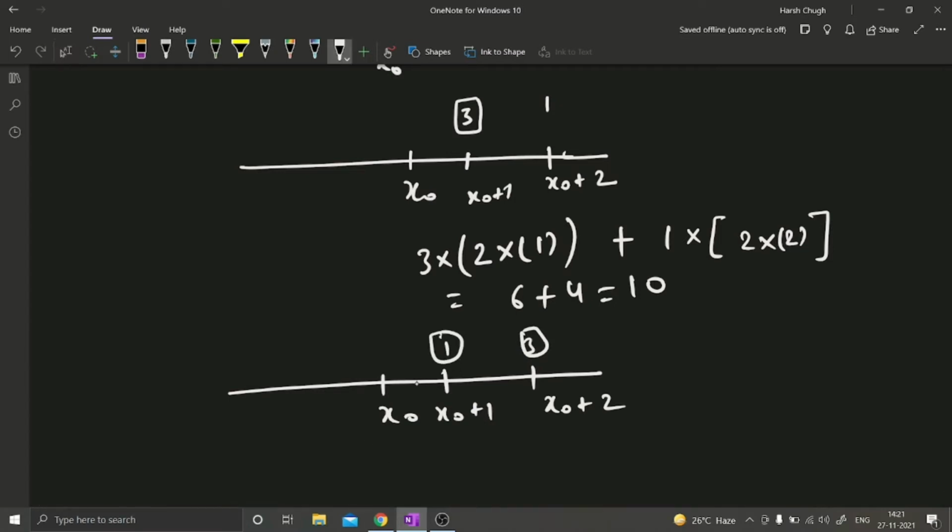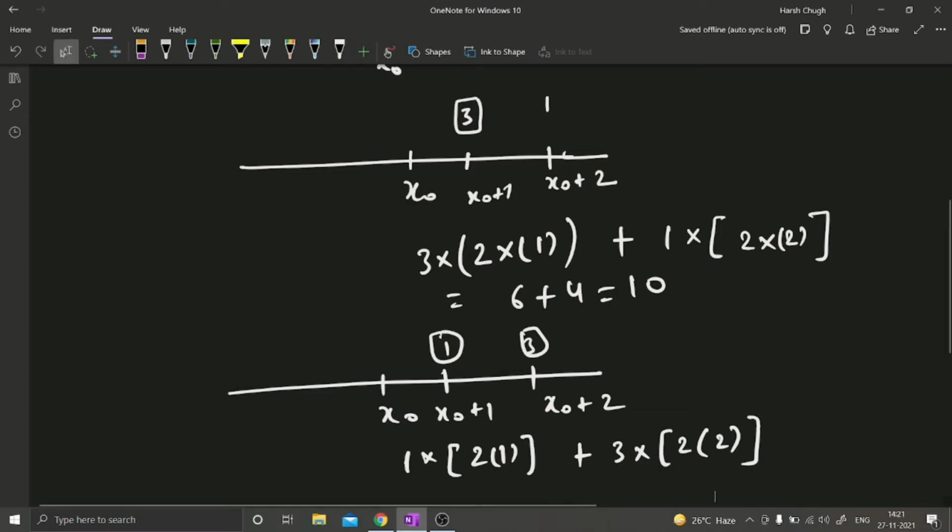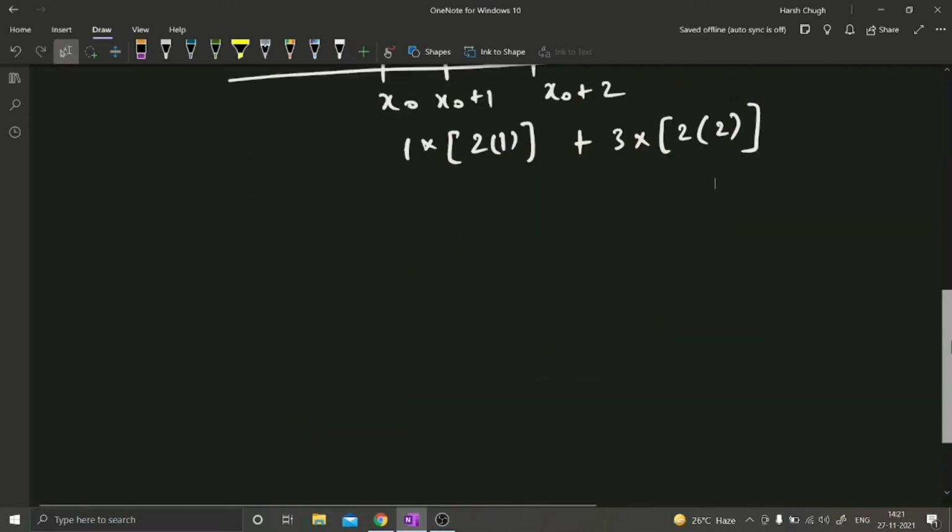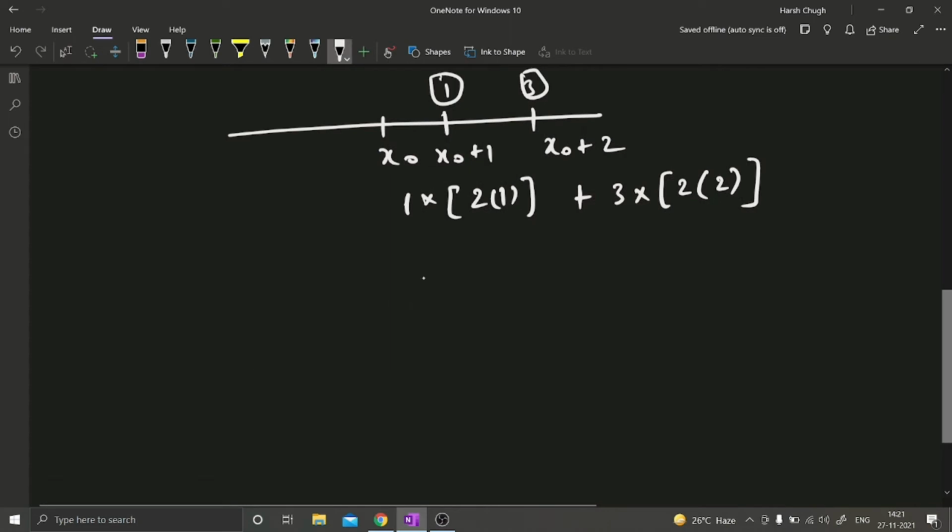For this building which we are going to visit one time, the time is 1 into 2 into 1, plus we are going to visit that building three times, and for every time we visit the total time is 2 into 2, right? So the total time is coming as 2 plus 3 into 4, 12. So total time is coming as 14, right?